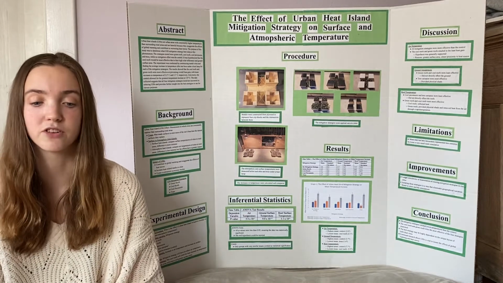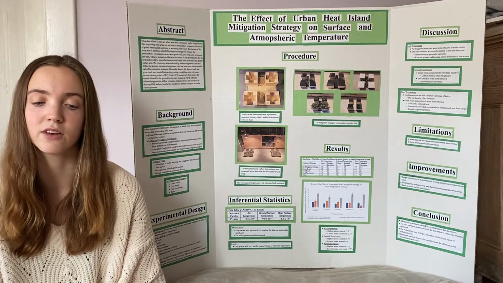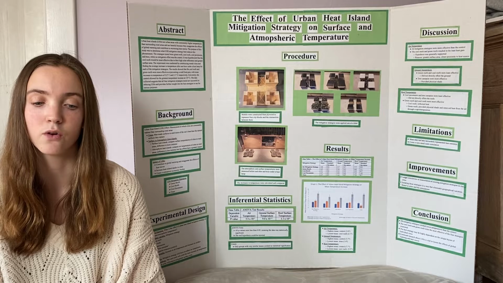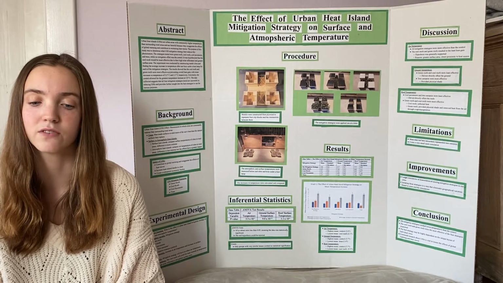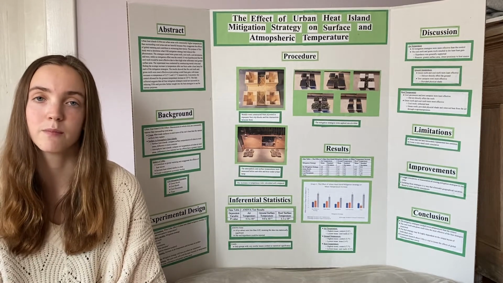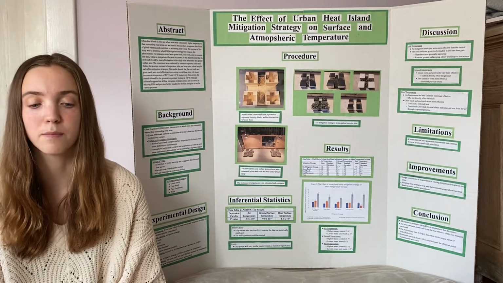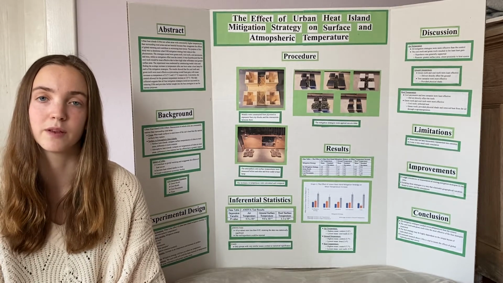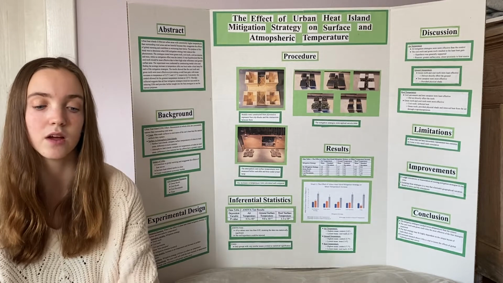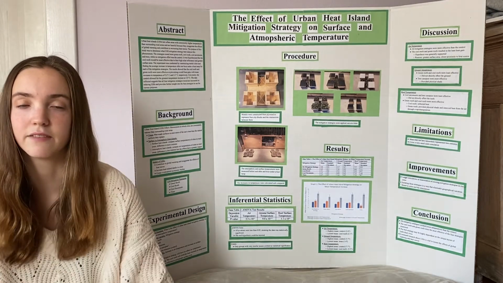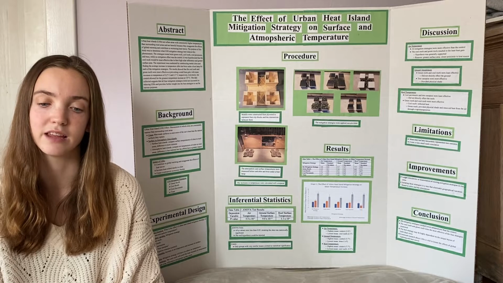Similarly, for the roof temperature, the cool pavements and trees did not yield any significant difference compared to the control because they did not directly affect the roofs, while the green and cool roofs were much more effective. These results are consistent with other studies, as both have been shown to decrease roof temperatures by 28 to 40 degrees. While the data collected is still insightful, it is important to understand its limitations.